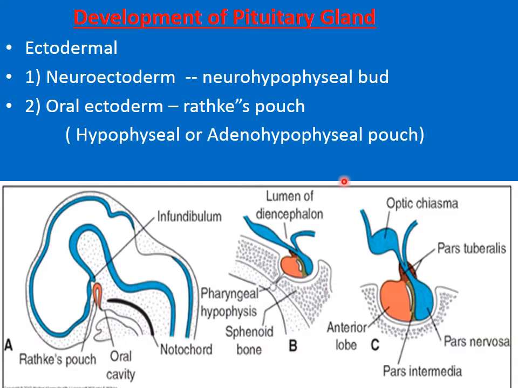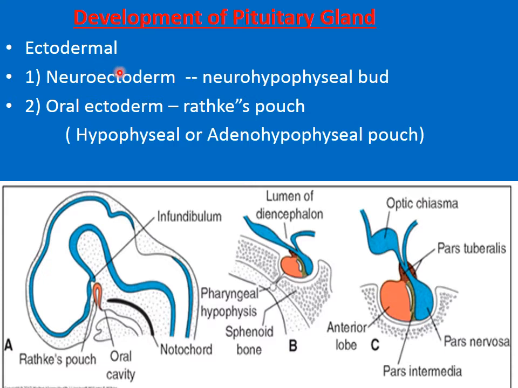Dear students, the pituitary gland is the hypophysis cerebri. In the adult structure, we will see it composed of the anterior lobe and the posterior lobe, and a very small intermediate lobe. We call this a composite structure, and that composite structure develops from the ectoderm,